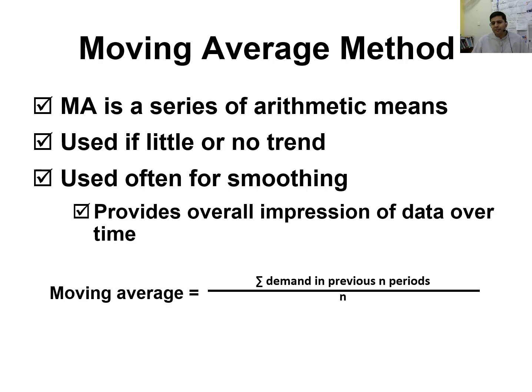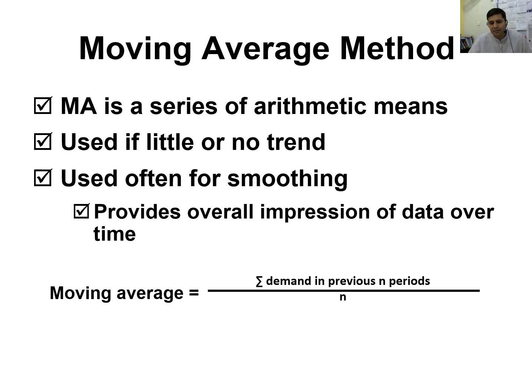But moving average will not be so good for long-term forecasts, when a trend exists or when there are long-range cycles in the data. We will use it often for smoothing. The main objective of the moving average method is to smooth the data. Why do we want to smooth the data? Because if the data is not smooth, we will not be able to forecast accurately. When we smooth the data, we can forecast accurately. This technique basically provides an overall impression of the data over time.